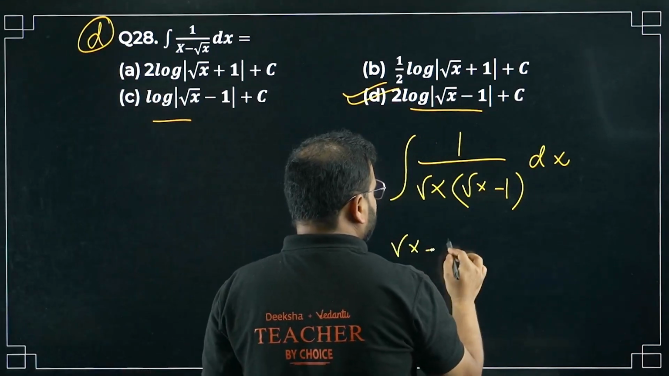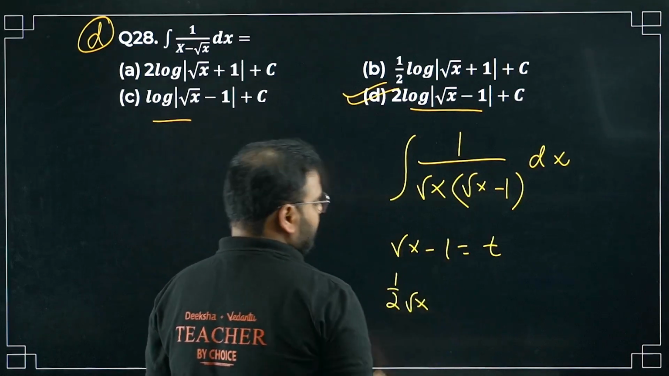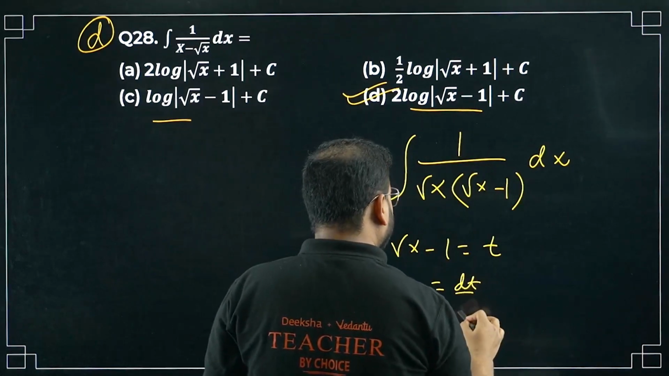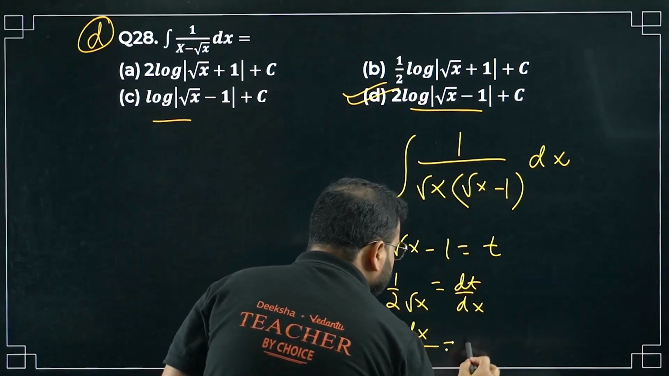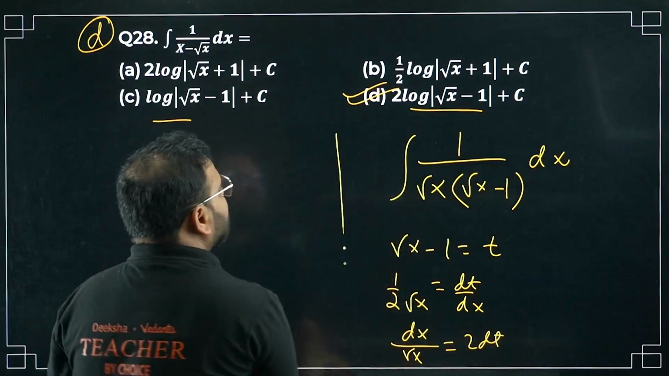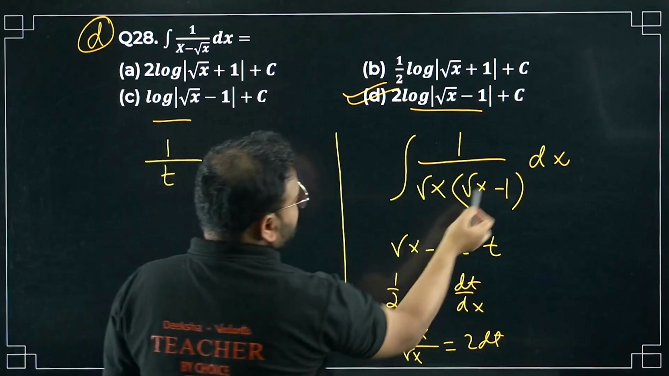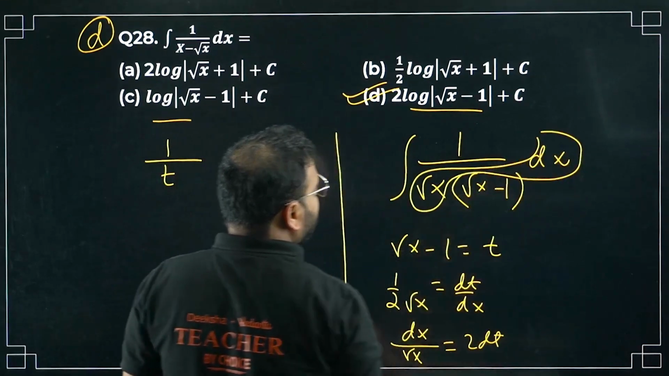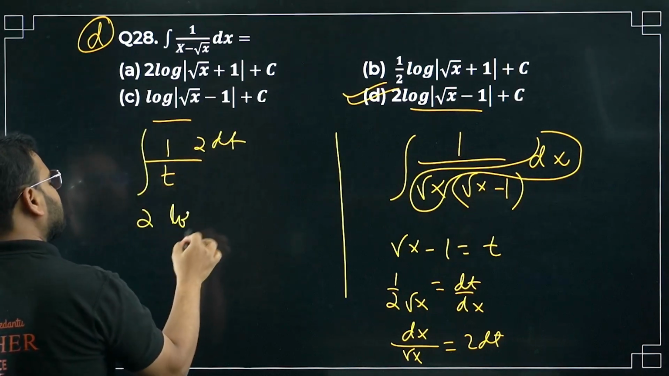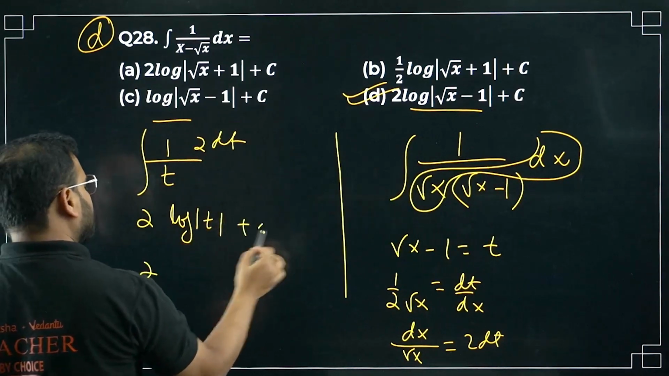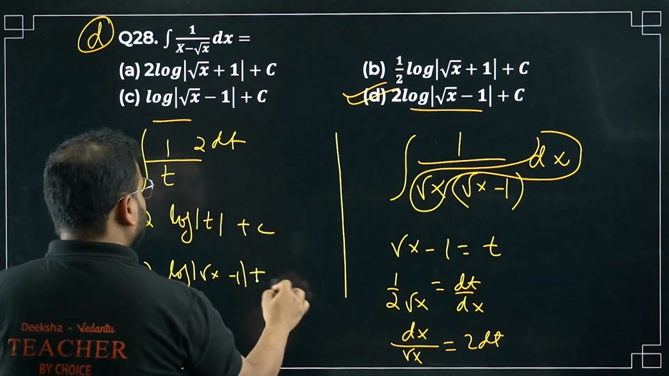Take here root x minus 1 as t. Differentiate now. You're going to get here 1 by 2 root x in the denominator, and this will become dt by dx. Okay. Separate this. You're going to get dx by root x equals 2 dt. So this whole thing will become 1 by t, and this dx by root x will become 2 dt. Integrate now. You have 2 outside. Answer is log t, of course plus c. 2 times log of root x minus 1, plus c.